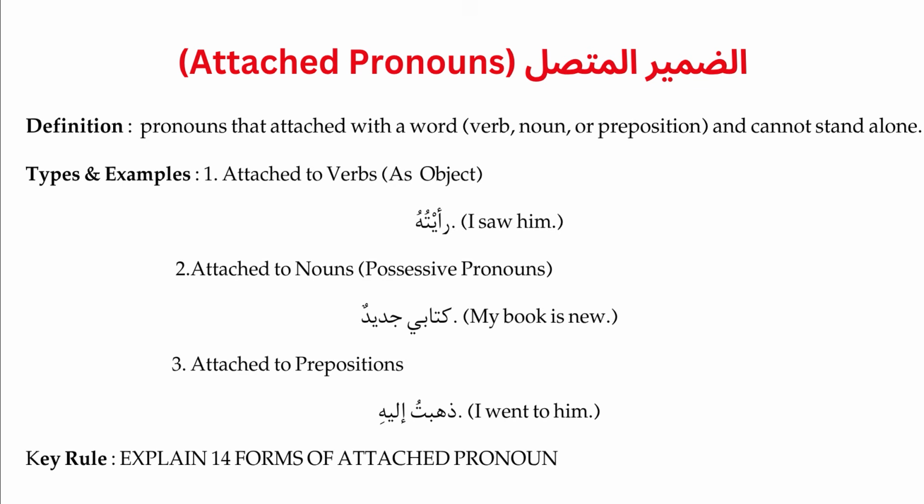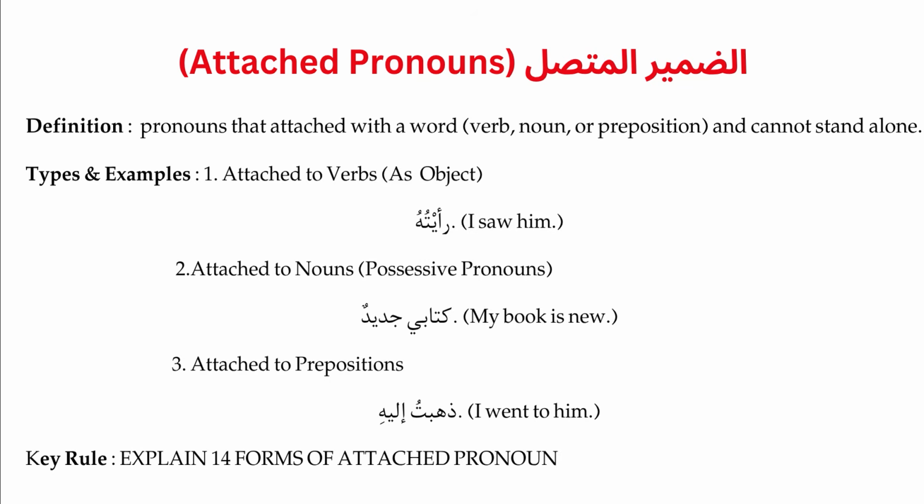When it is attached with a verb, it will be an object, like ra'aytuhu, I saw him; here the pronoun is an object. And when it is attached with a noun, it will be a possessive pronoun: kitabi, qalami, baiti.